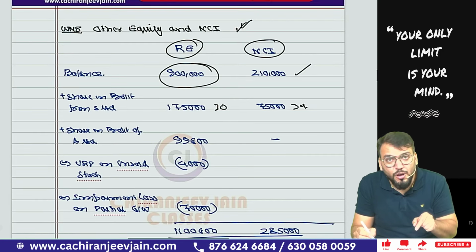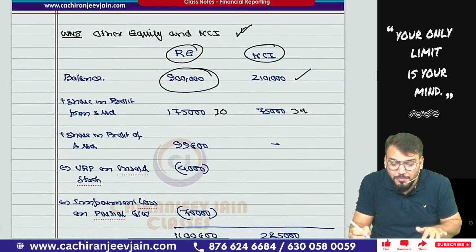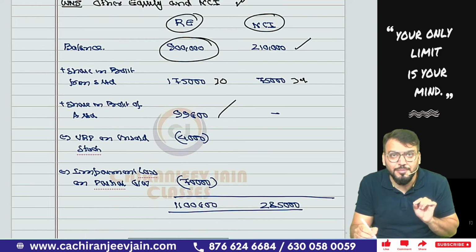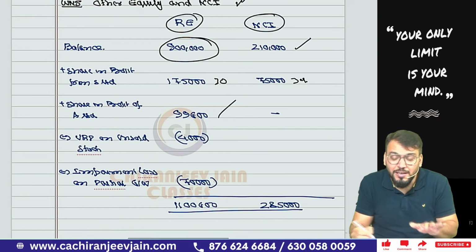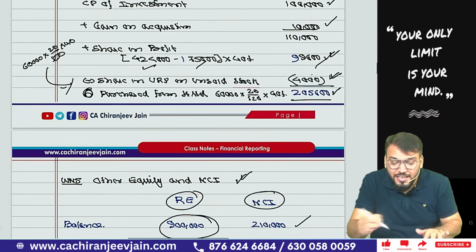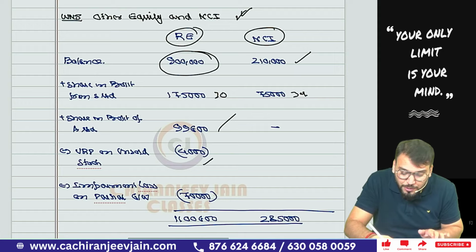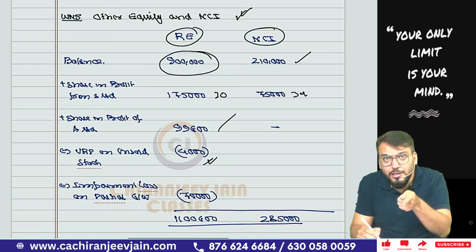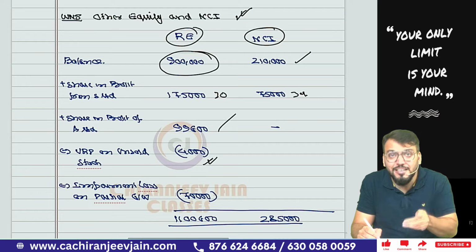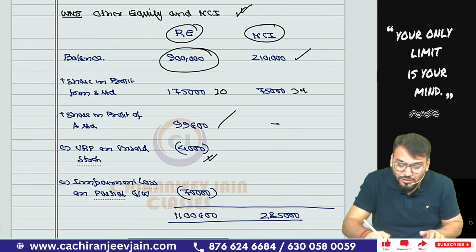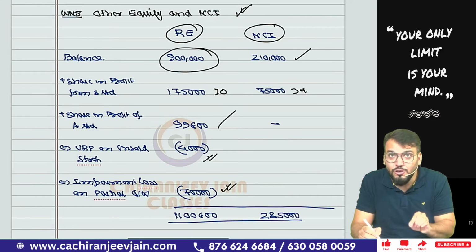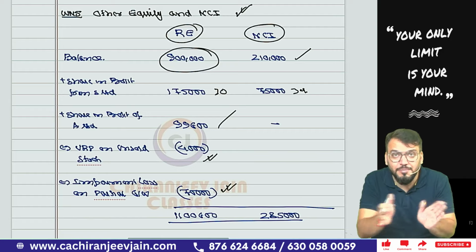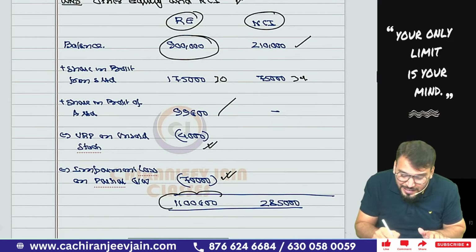Then we'll take share in profit from associate. Share in profit from associate means this 99,600 will also be added, and it has been added only to the parent company. Got this point? Then the URP, whatever we have eliminated, will also reduce retained earnings. You can see URP on unsold stock will also be reduced. There was also one impairment loss of 70,000 that will be reduced from retained earnings, because that is entirely attributable to the parent company, therefore it will not be allocated to NCI. If it is full goodwill, be careful, it will be allocated to both parent company and NCI. This becomes the balance of our retained earnings and NCI.